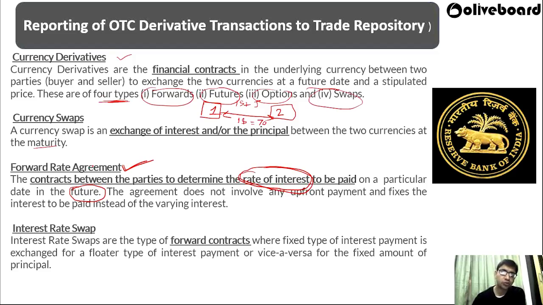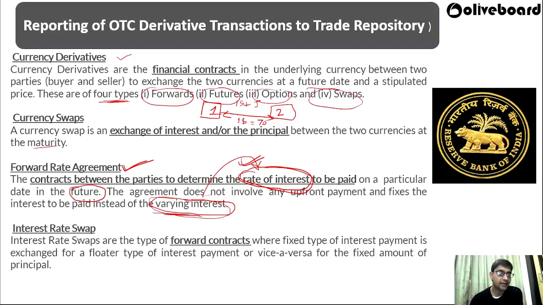Whether the rate goes up or down, the transaction happens at the fixed rate. This agreement does not involve any upfront payment and fixes the interest to be paid instead of varying interest. Varying interest depends on the market, but here it is replaced with a fixed rate of interest.